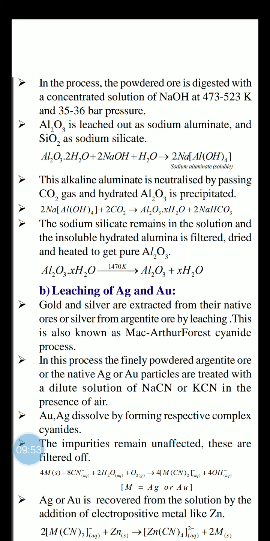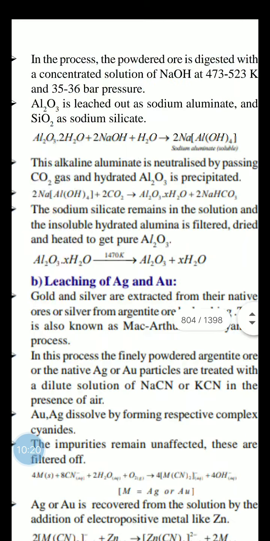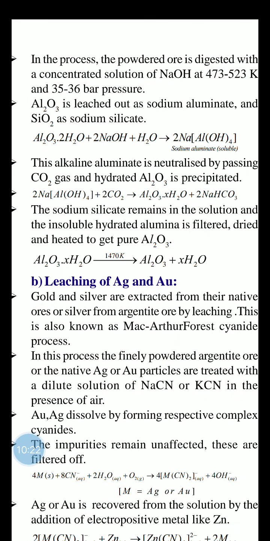You know, my dear students, in the metallurgical process 4 steps are involved. The first step is the concentration of the ore. Yes or no? Concentration of the ore is nothing but the removal of impurities by physical and chemical processes. The second step is converting the concentrated ore into metal oxide. Now in bauxite, there is no need for the second step. Why? Because after removing the water, you already get Al2O3. Al2O3 means oxygen is already there, it is a metal oxide. So that's why in the leaching process, the second step is not required.